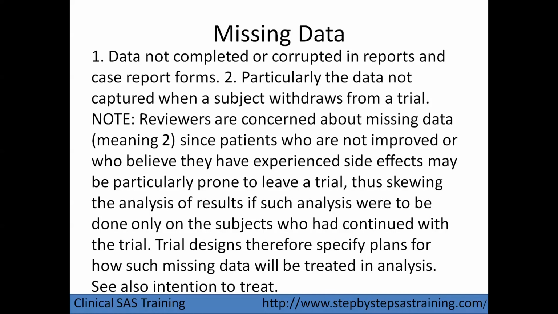We can see in the data, when we do some proc freq, definitely we can see which values are missing for a particular variable. We can count, for example, that two observations are missing in that particular variable.